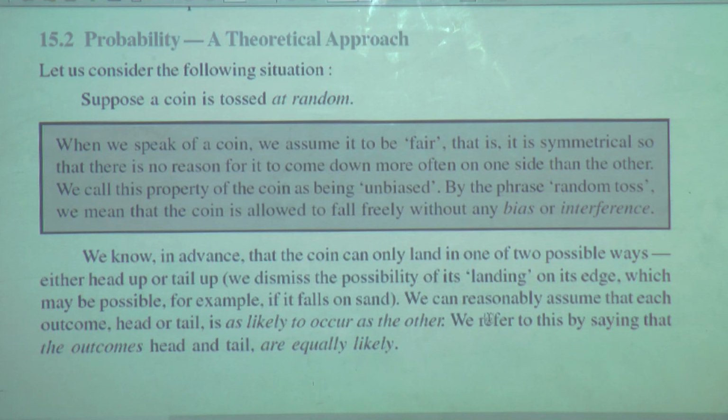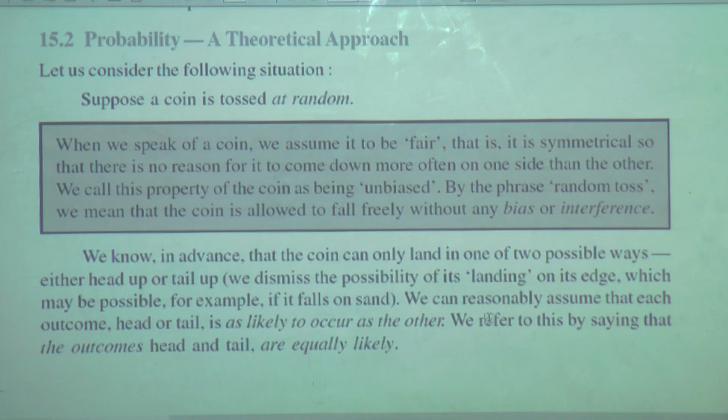We call this property of the coin as being unbiased. By the phrase random toss, we mean that the coin is allowed to fall freely without any bias or interference.